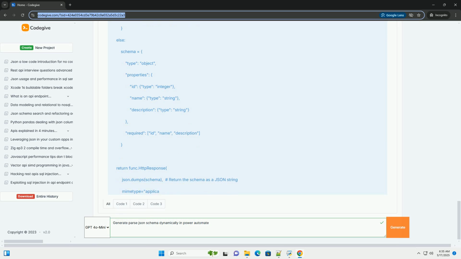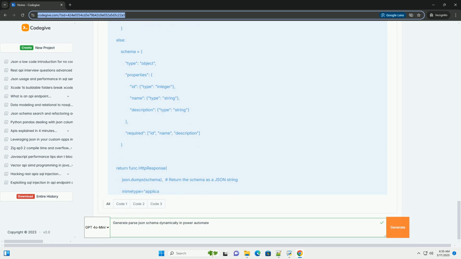This makes your flow cleaner and easier to maintain. Flexibility: you can use any programming language and any libraries you need within the Azure function to generate the schema. This provides maximum flexibility for handling complex scenarios. Power Automate orchestration: Power Automate handles the orchestration of the process, fetching the JSON data, calling the Azure function, and then using the generated schema to parse the JSON.